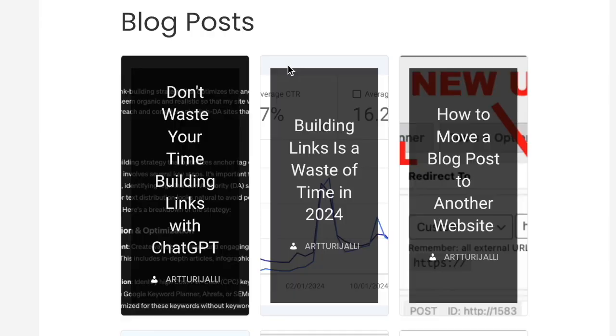So for instance, if you wanted to rank for something like how to lose weight, Google would have to be able to trust you and your content enough to rank it high in the search results. And the only way to build trust is by showcasing your experience and expertise with your blog posts. In other words, you need a ton of content.